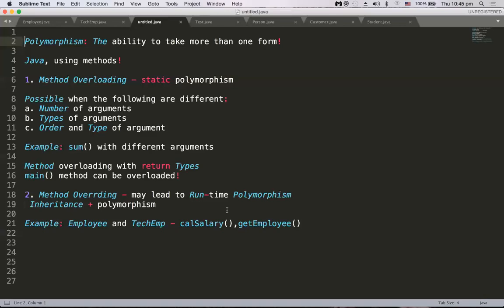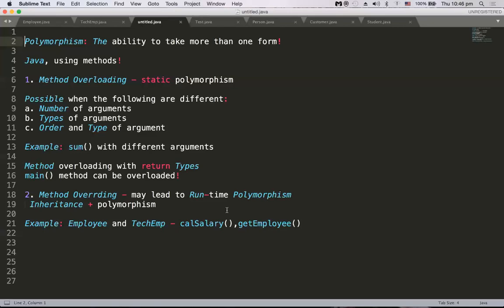That means what? A method name is used in n number of ways or many ways, but the method takes the arguments differently. One method will take 2 arguments, another method will take 3 arguments, and the types are different or the order is different, but the method name is the same. So this is method overloading. This happens within a class.